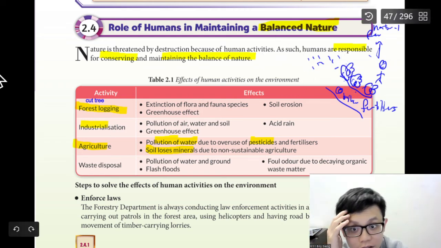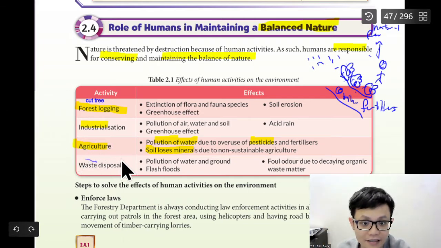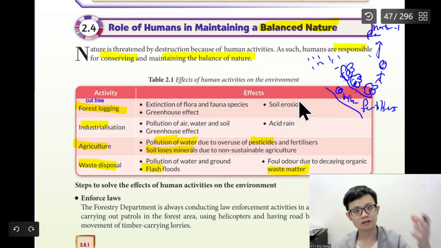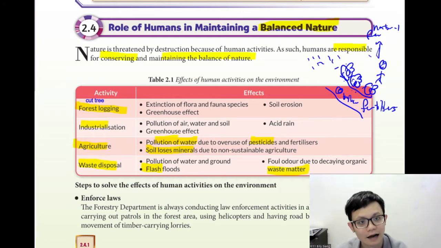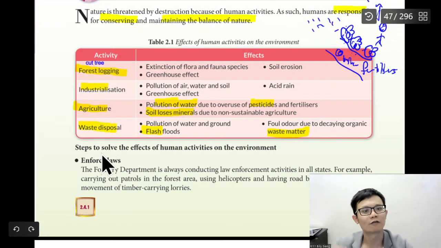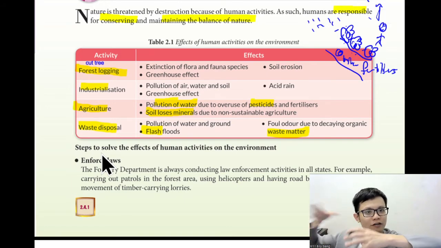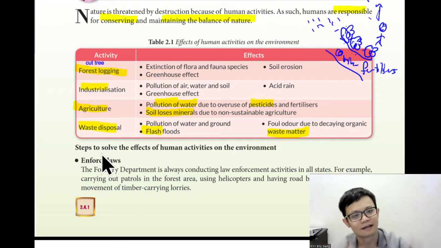Water disposal. So these are the activities. Water disposal will cause flash floods, disease from the waste method, correct or not? Our house, we have drains, we have enough water. I think here in Malaysia it's still good because we have enough water and all the human waste goes to the sewage, goes to the treatment center, and it's still very good. But it depends on what country you are in. But for Malaysia, I think we seldom face this problem.